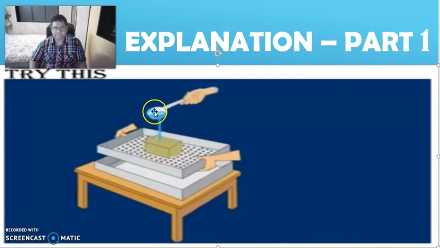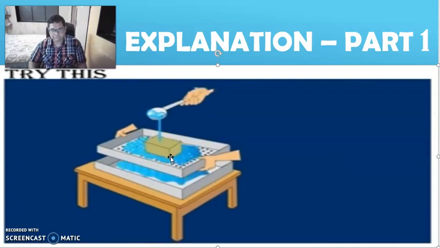Pour water on the sponge with a big spoon. The students in the group should note how many spoons of water have been poured. Keep pouring water with the spoon till the sponge becomes wet with water. Note what happens if you keep pouring water even after that. Now, answer the following questions.